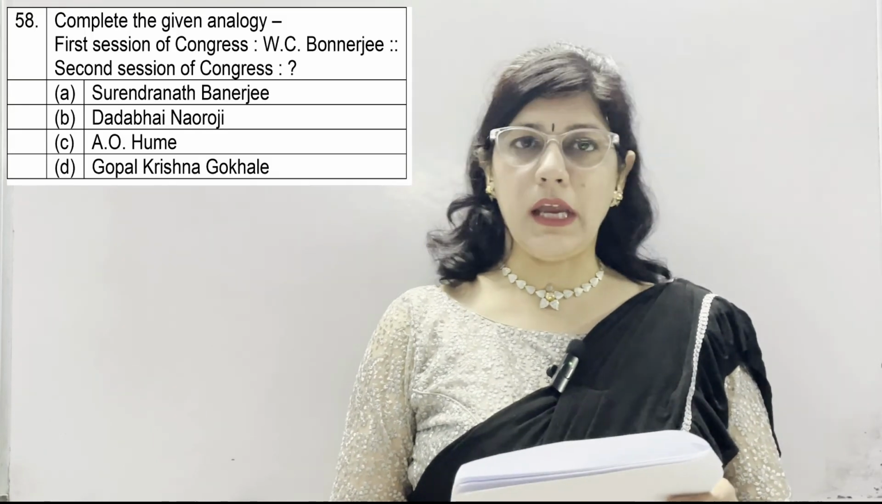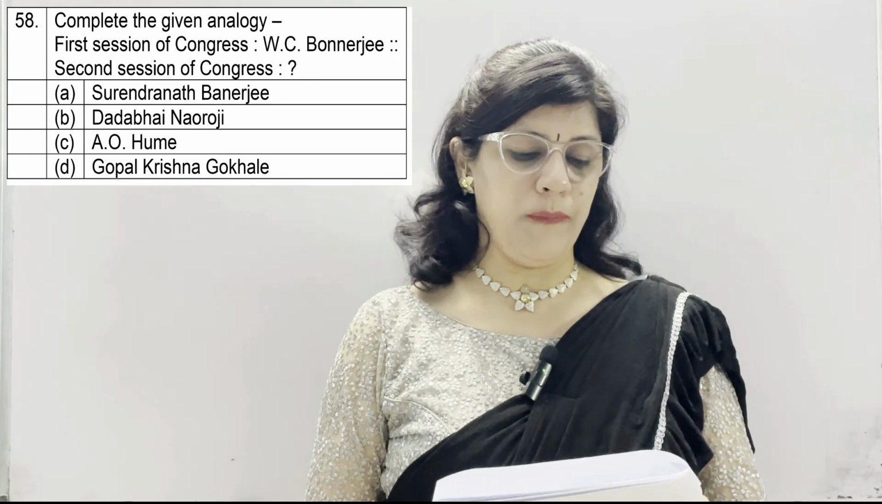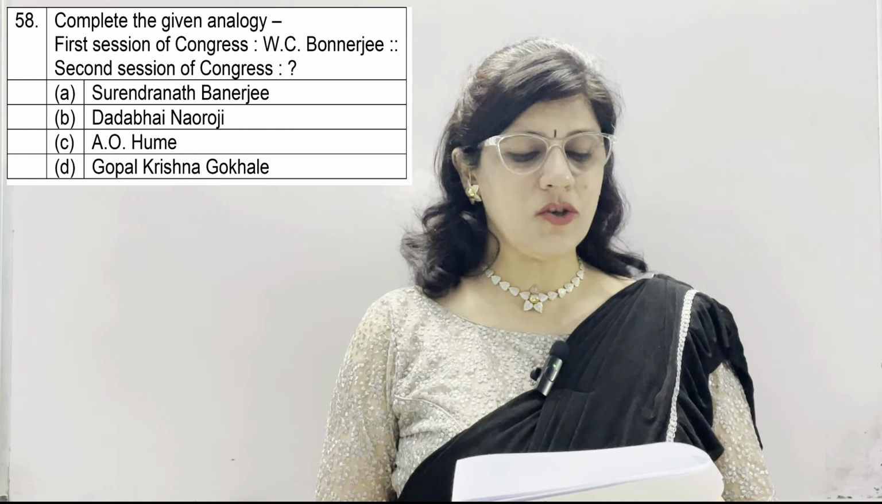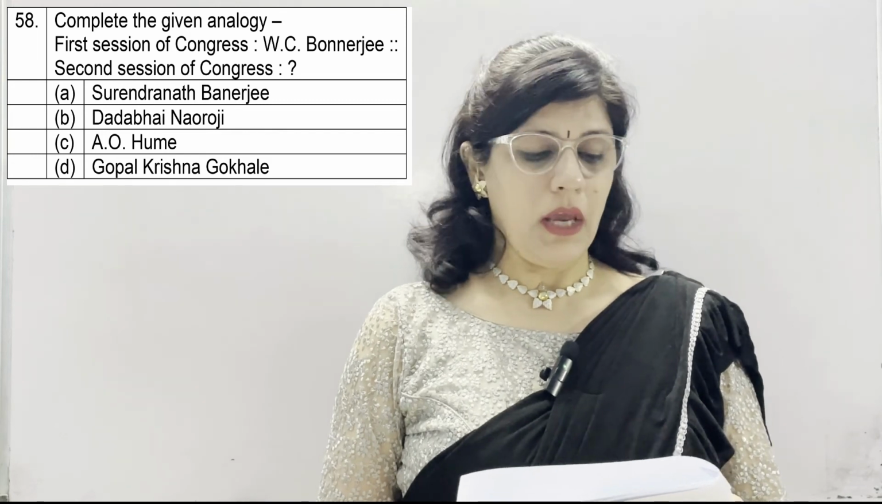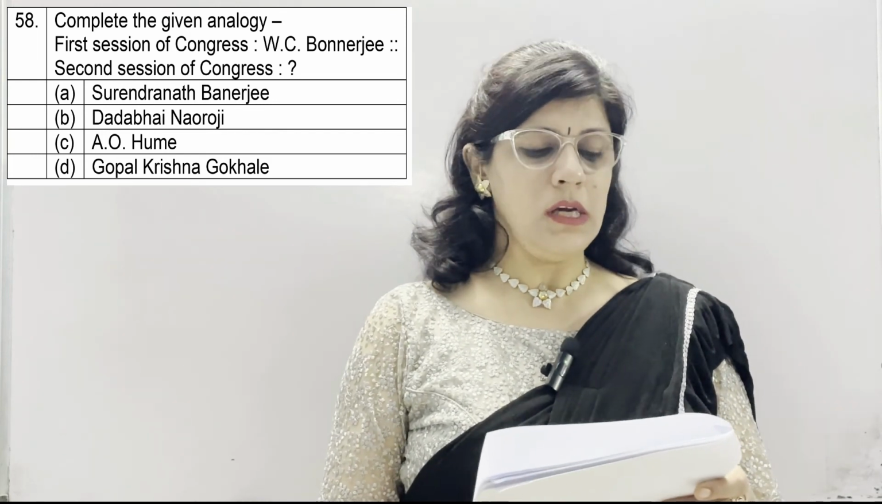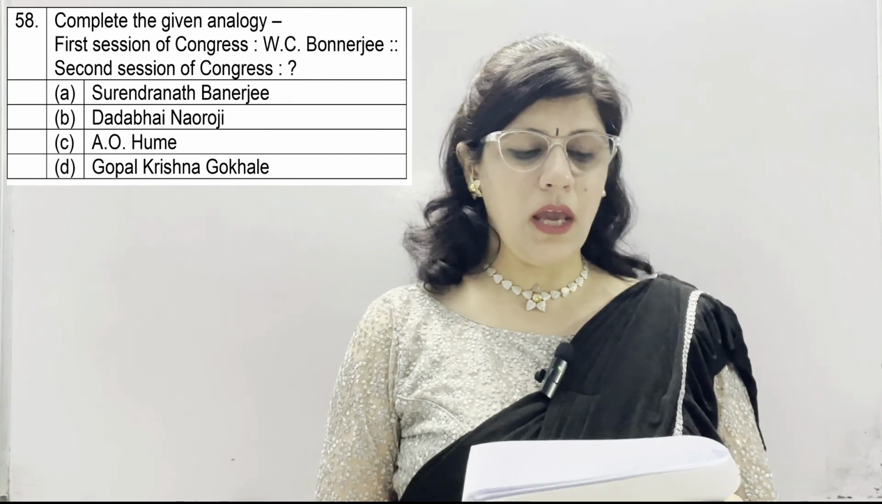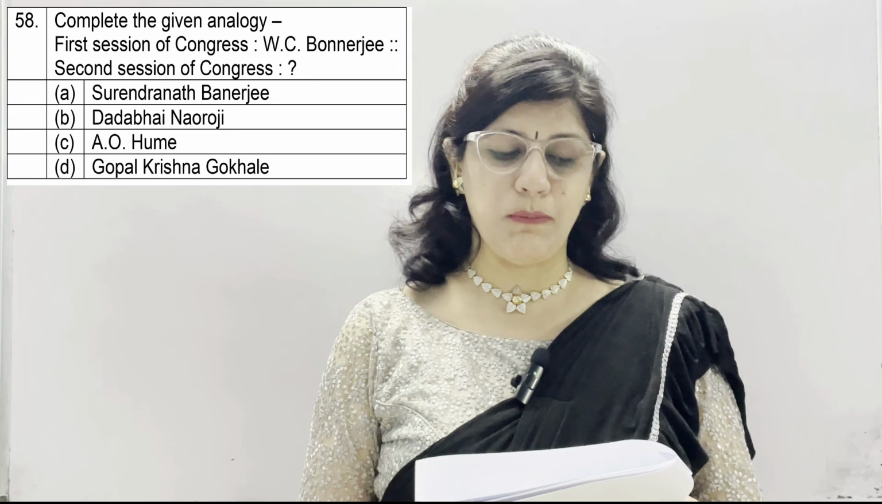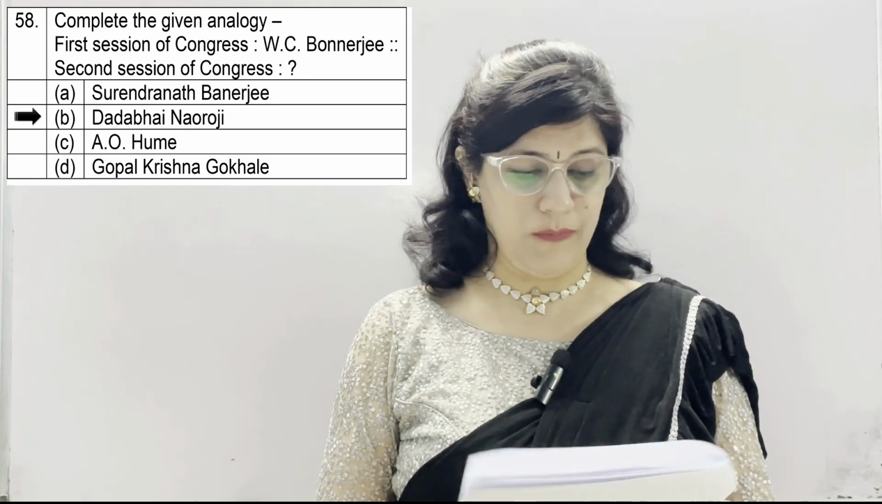Question number 58. Complete the given analogy. First session of Congress, W.C. Banerjee. Second session of Congress, dash. A option, Surendranath Banerjee. B, Dadabhai Naoroji. C, A.O. Hume. And D, Gopal Krishna Gokhale. And the correct option is B, which is Dadabhai Naoroji.